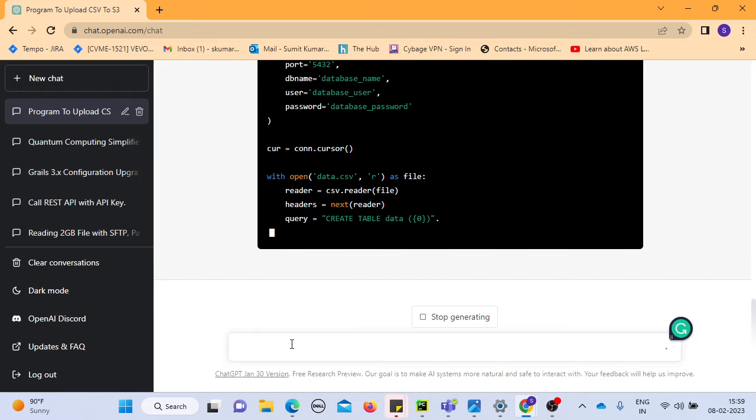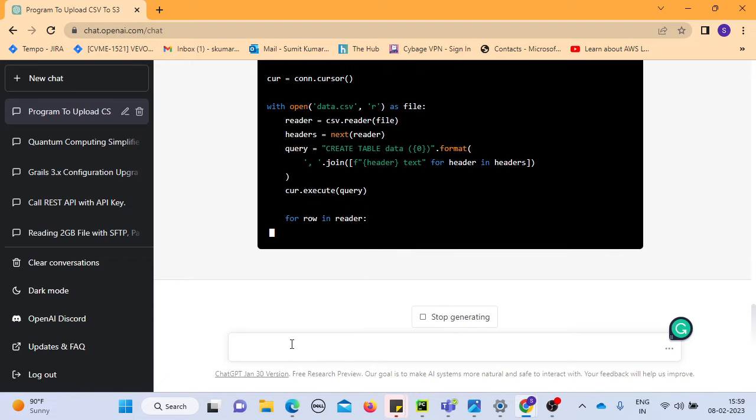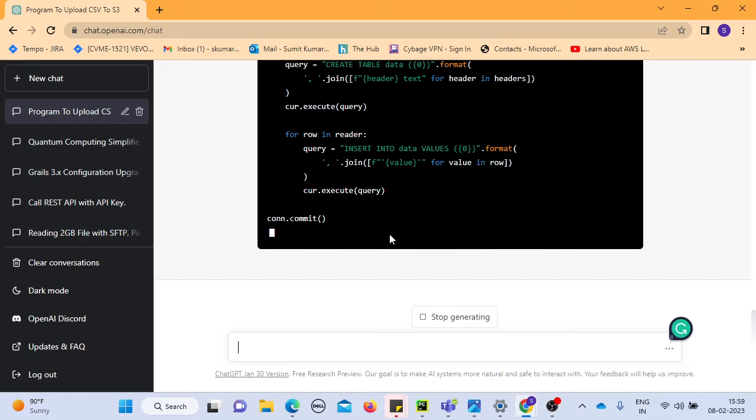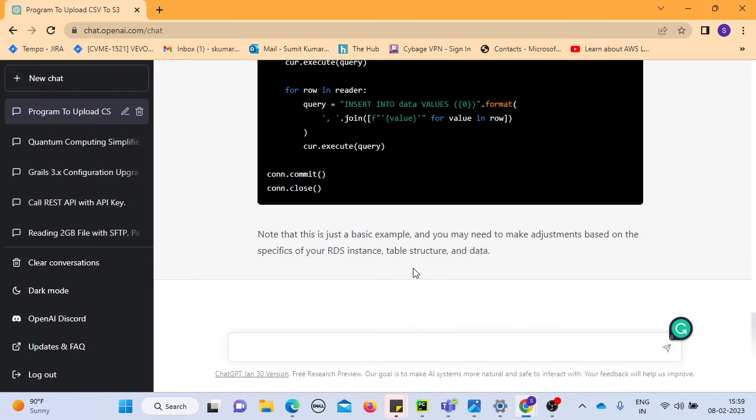So let's say I ask ChatGPT, can you convert the above program into Go language? That is also doable. For now, it's writing the data here. It will do the stuff for us. It's committing the transaction. It will also instruct what all things it is doing for you.